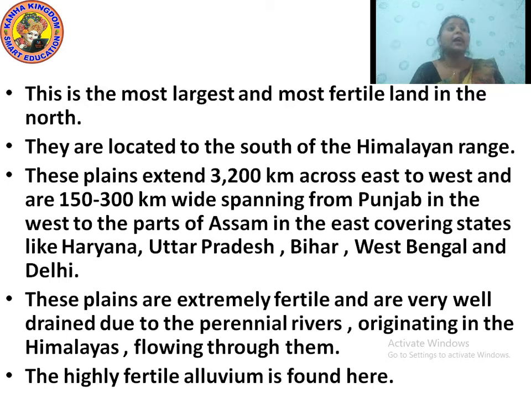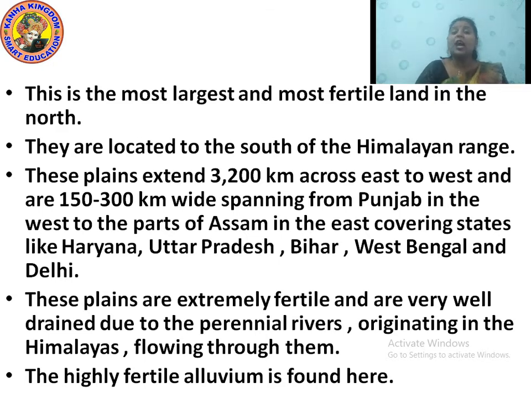The northern plains are the largest and the most fertile land in the north. They are located to the south of the Himalayan range. These plains extend 3,200 kilometers from east to west and are 150 to 300 kilometers wide, spanning from Punjab in the west to parts of Assam in the east, covering states like Haryana, Uttar Pradesh, Bihar, West Bengal and Delhi.